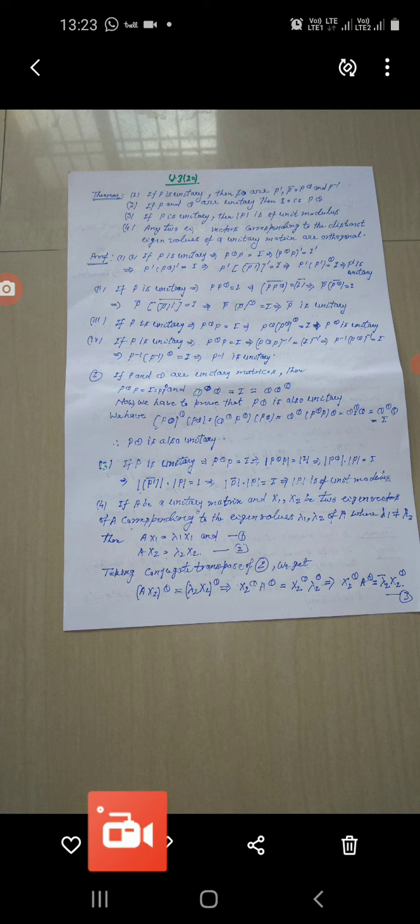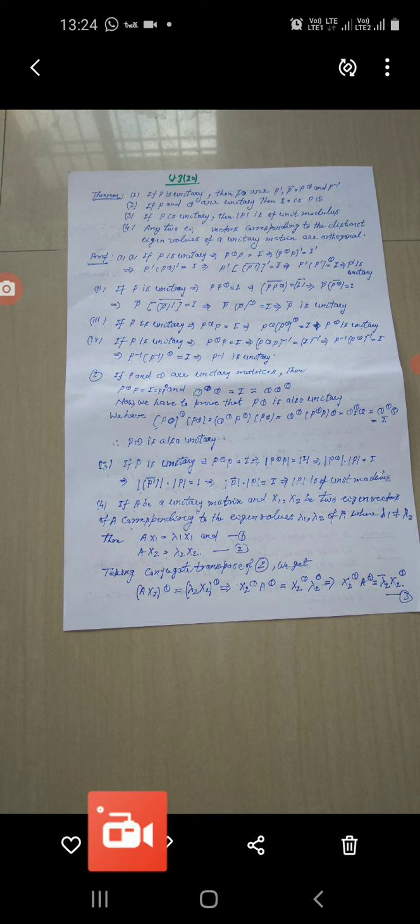Now the fourth point. If A is a unitary matrix and suppose that x1 and x2 are two eigenvectors of matrix A corresponding to the eigenvalues lambda 1 and lambda 2 of matrix A, where lambda 1 is not equal to lambda 2, means both are different, then you can write A x1 equal to lambda 1 x1.